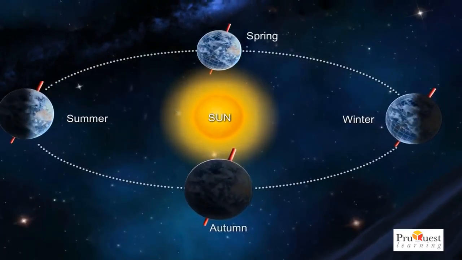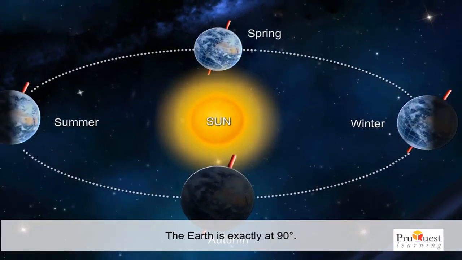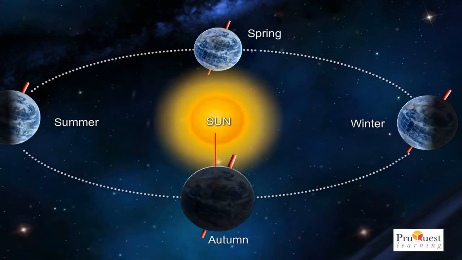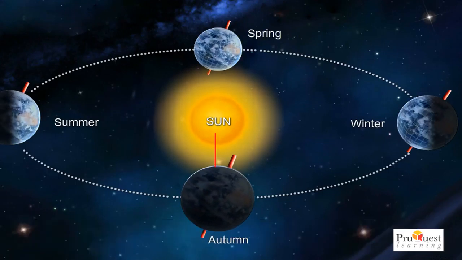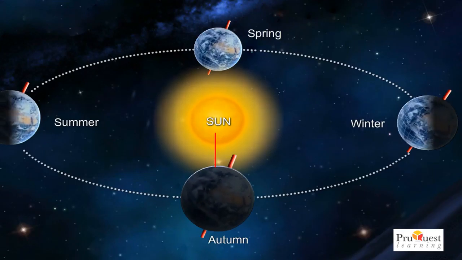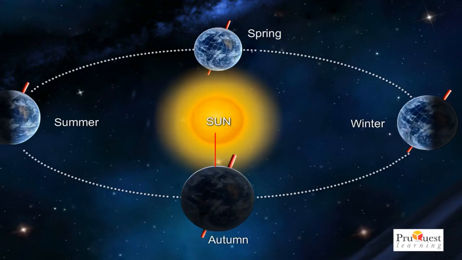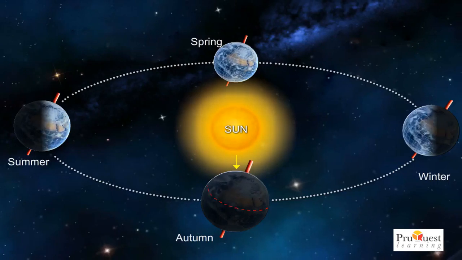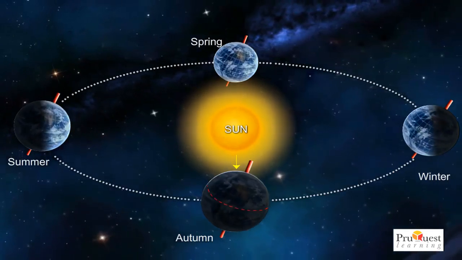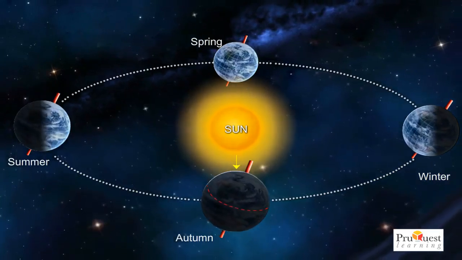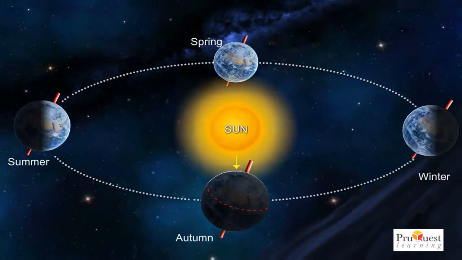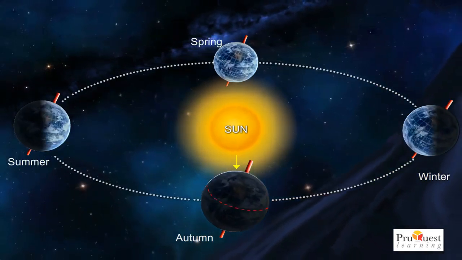At this position, the Earth is exactly at 90 degrees in relation to the sun, and thus all the parts of the Earth receive equal amount of sunlight. Therefore, it is called the September equinox. It also marks the beginning of the season from warmer to colder in the northern hemisphere and from cold to warm in the southern hemisphere.